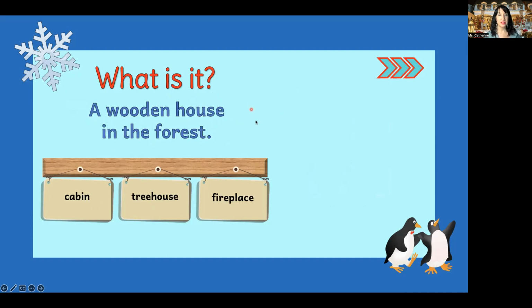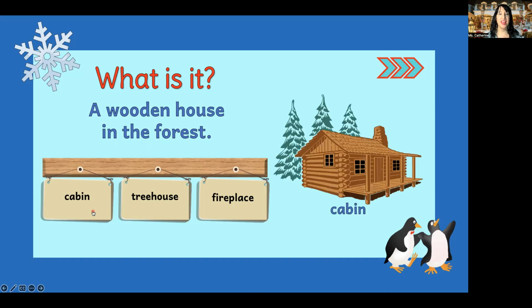What is it? A wooden house in the forest. Cabin, tree house, fireplace. Cabin. How many of you said tree house? Okay, remember, wooden house means it's made out of wood. The word wooden is an adjective because it's describing the noun house. Good job, everyone.